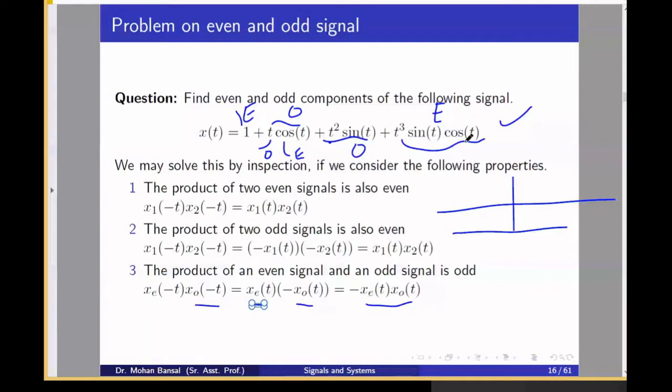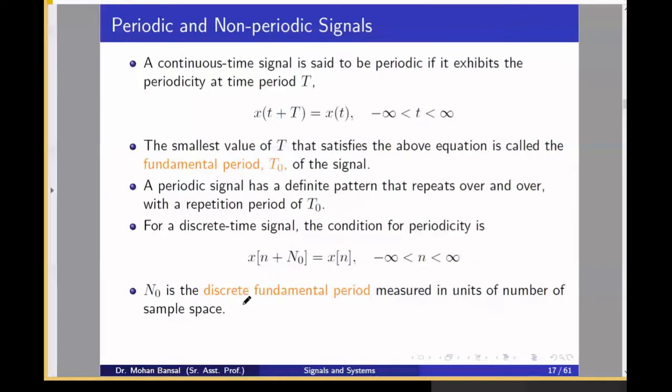Okay. So now come to the periodic and non-periodic signal. This is very important for the GATE exam. Any periodic signal can be represented by x(t + T) = x(t), and capital T is the fundamental period. A periodic signal is repeated over and over with repetition period of time T. In a discrete time signal, x(n + n0) = x(n), and n0 is the number of samples by which the signal is repeating. n0 is called the discrete fundamental period, measured in number of samples.